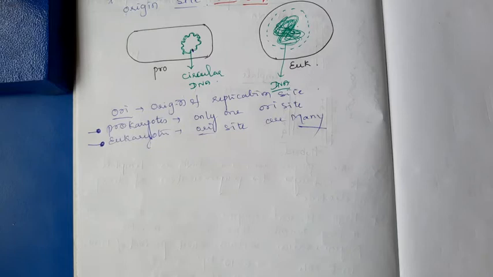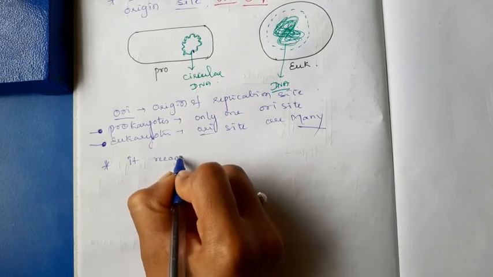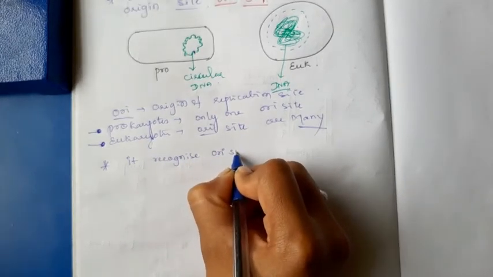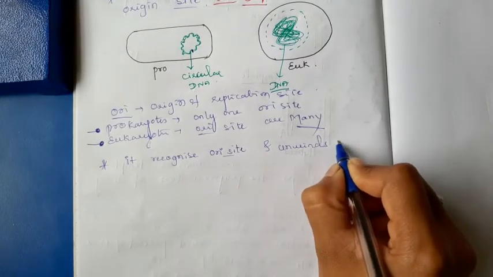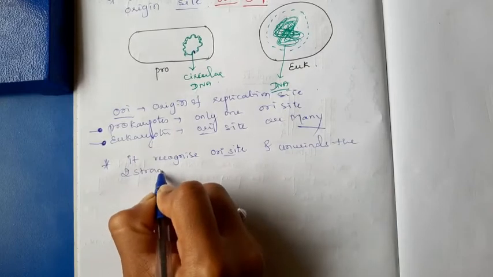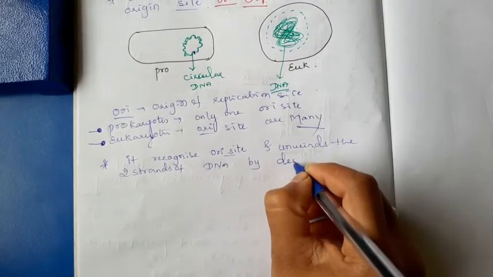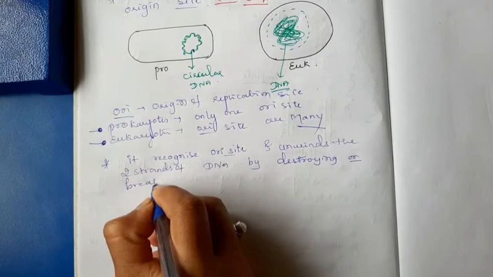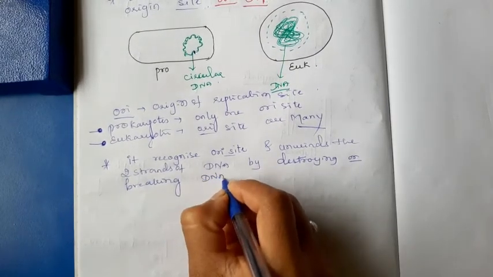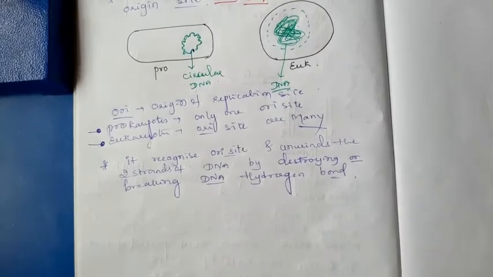The DNA helicase recognizes ORI sites and unwinds the two strands of DNA by breaking the DNA hydrogen bonds.